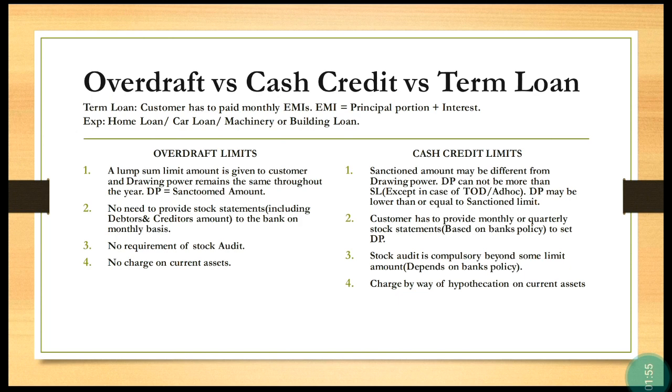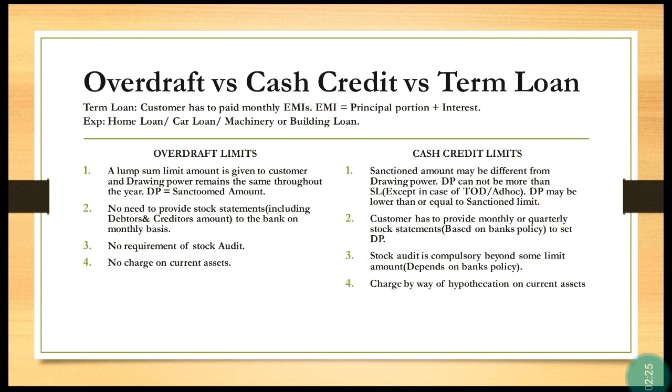For example, a businessman has to pay operational cost, purchase raw material, pay the electricity bill and meet day-to-day expenses. So to meet these day-to-day expenses and to fulfill the working capital gap, a bank will provide these two working capital limits. So what is the difference between overdraft limit and cash credit limit?